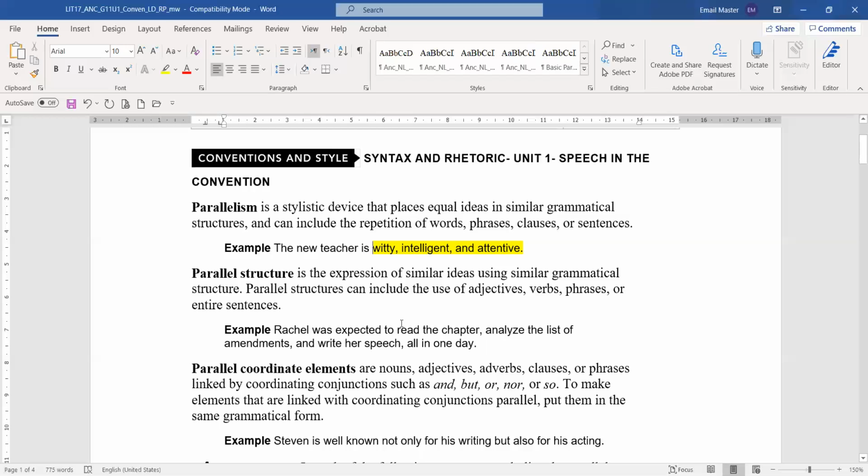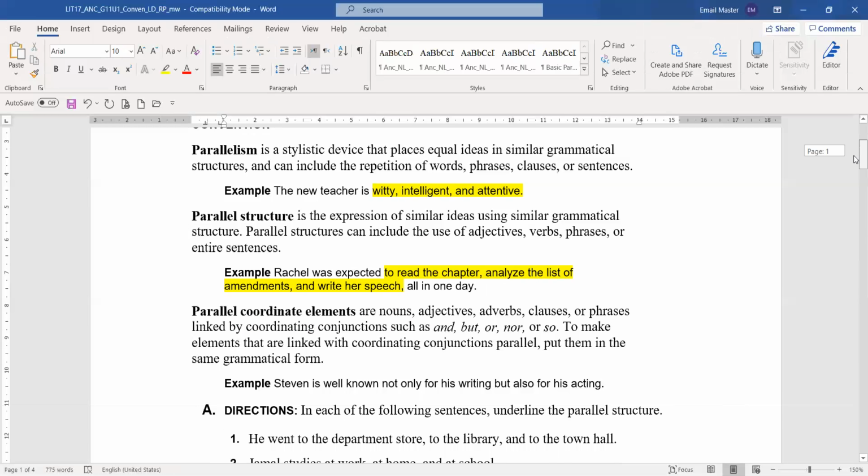Example: Rachel was expected to read the chapter, analyze the list of amendments, and write her speech all in one day. So here, all of these verbs, to read, analyze, and write, they are all parallel structure. They are in the same format.